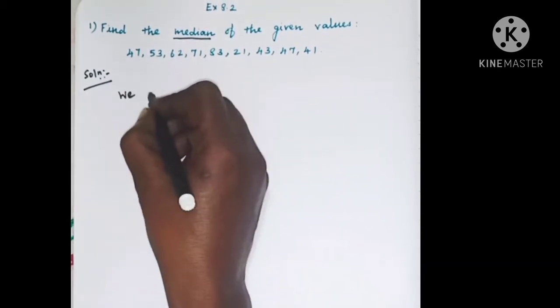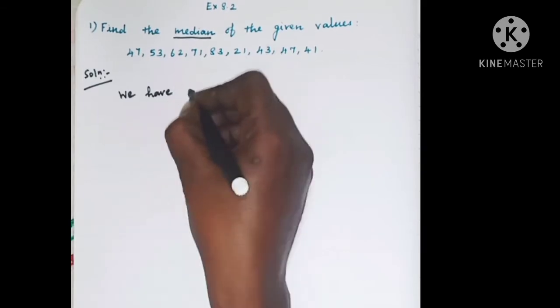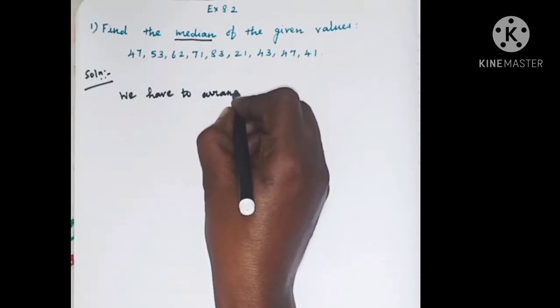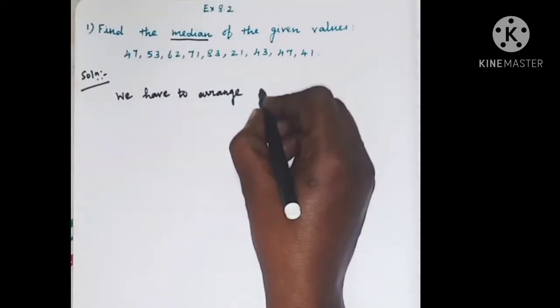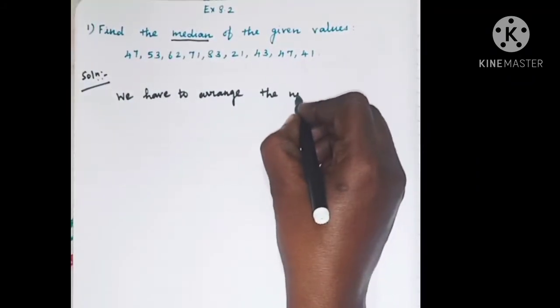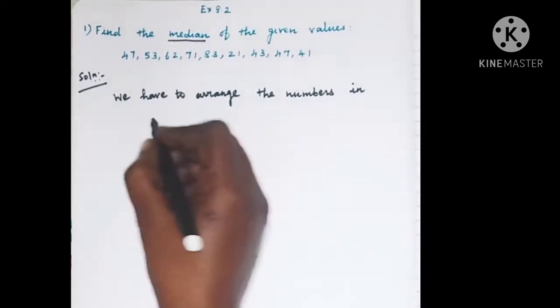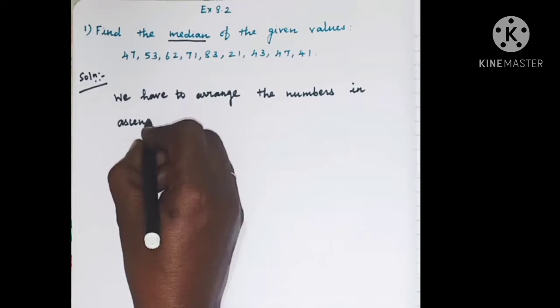First, we have to arrange the numbers in ascending order.